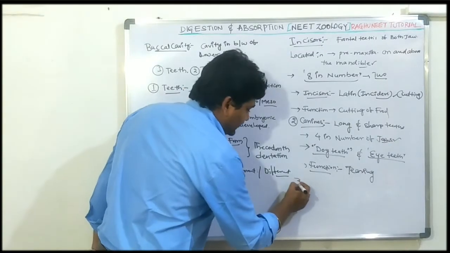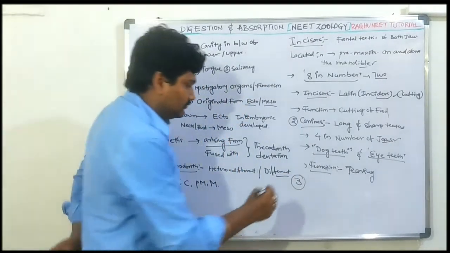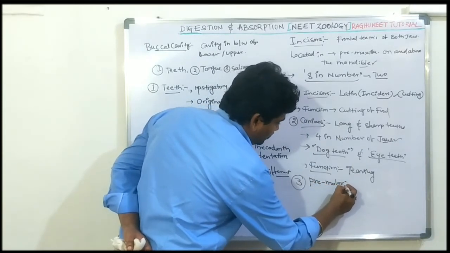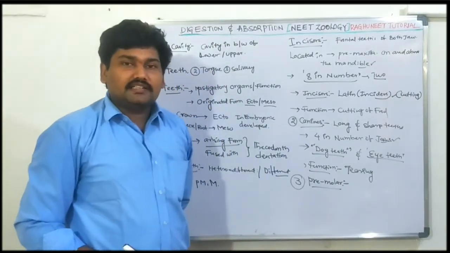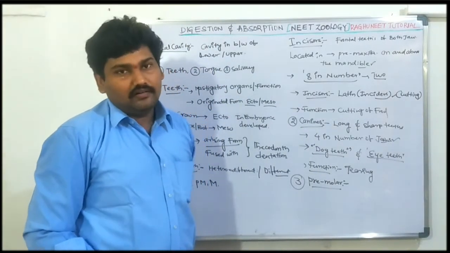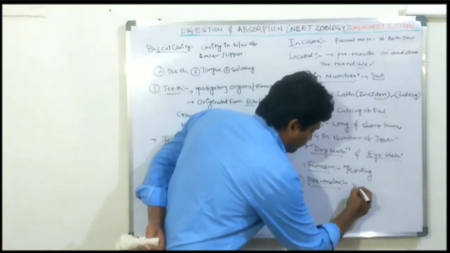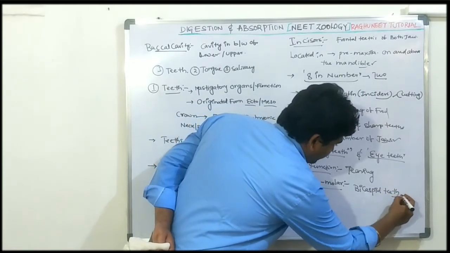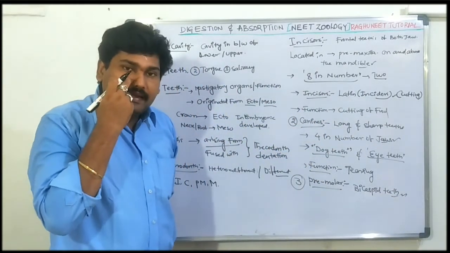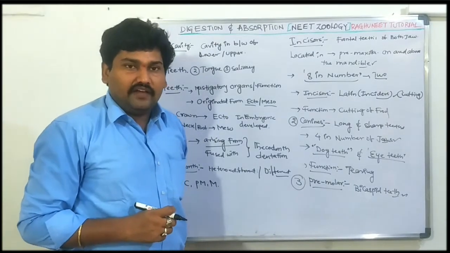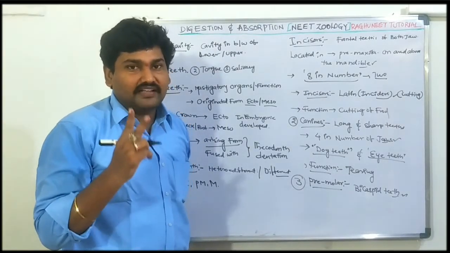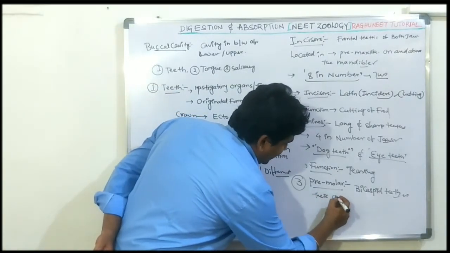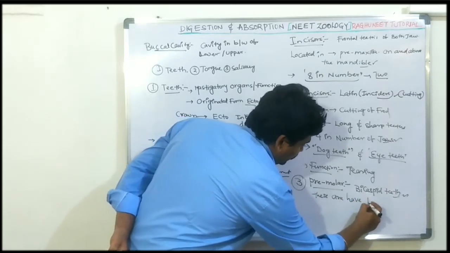The third one is premolar. Premolar is commonly called bicuspid teeth. Why? Because they have 2 cusps. How many cusps are there? 2 cusps are there.